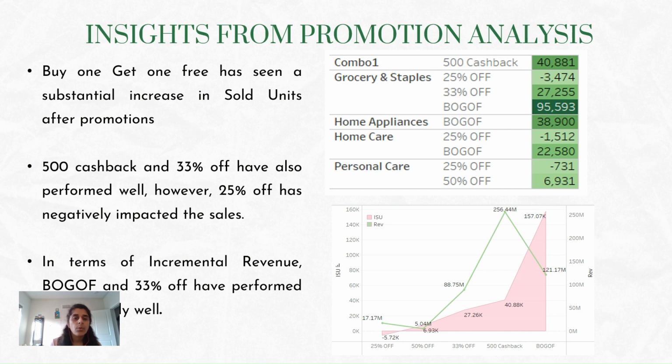Apart from that, when analyzing incremental sold units with revenues that's seen in the chart below, then 50% off and buy one get one free have decreased the revenue, while 33% off and 500 cashback balance the number of incremental sold units and revenue.